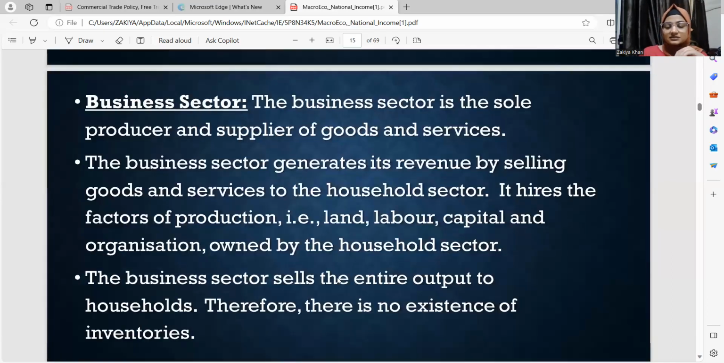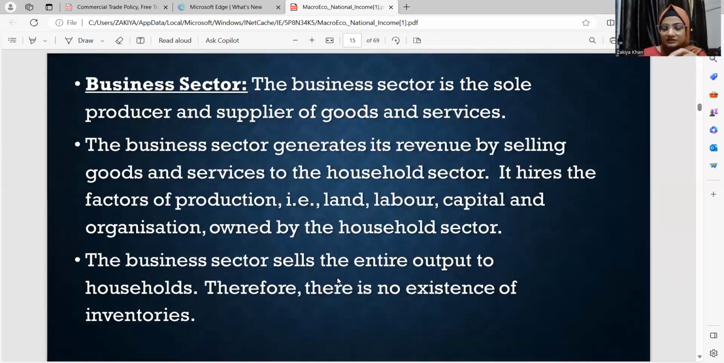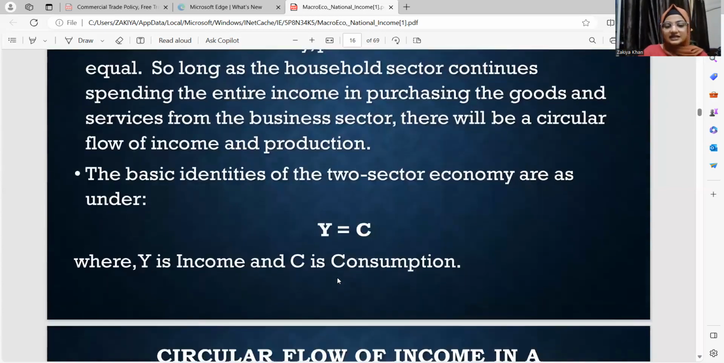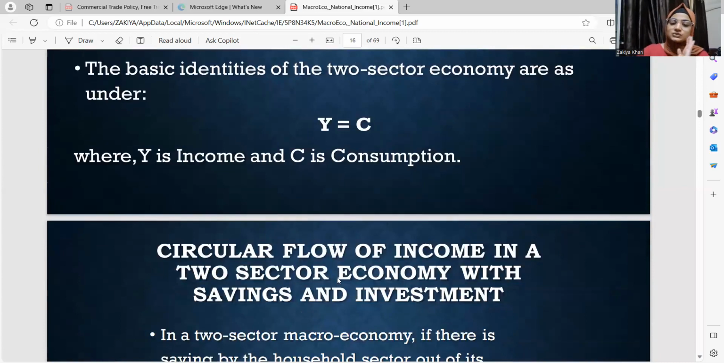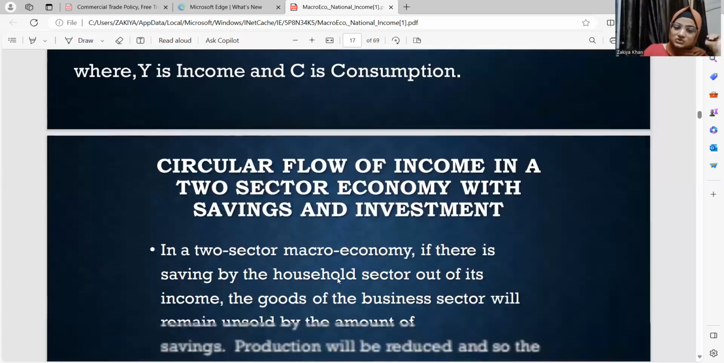When we come to the business sector, the business sector is the producer and supplier of goods and services. It generates revenue by selling these goods and services to the household. It will hire laborers and employ them. It is an organization which will use the capital and the land provided by the household. So it is the sole supplier of goods and services and the sole hirer of these factors of production. That is about the business sector.